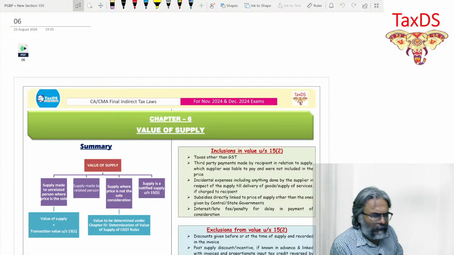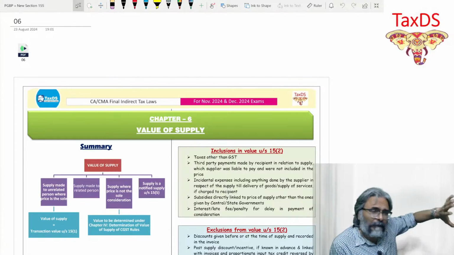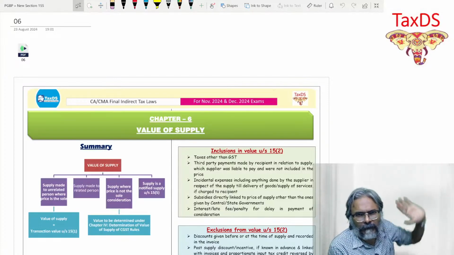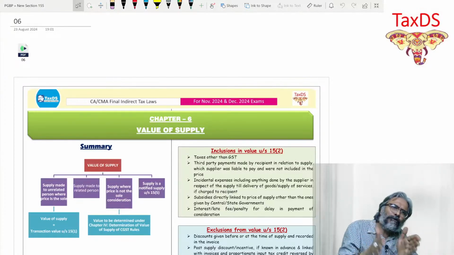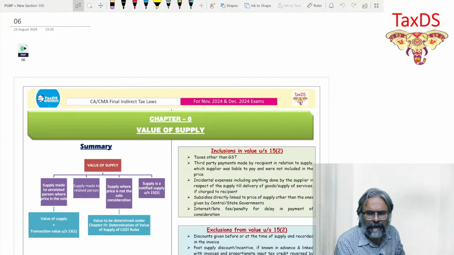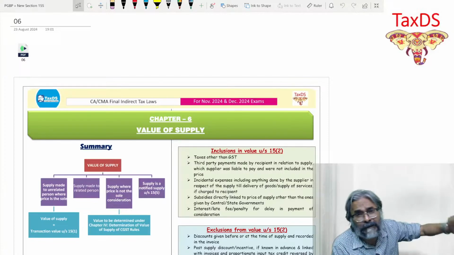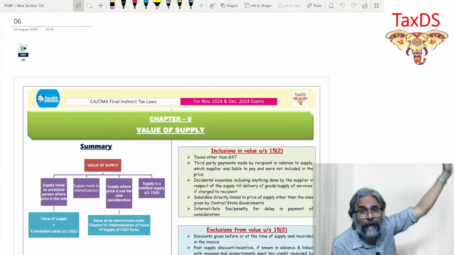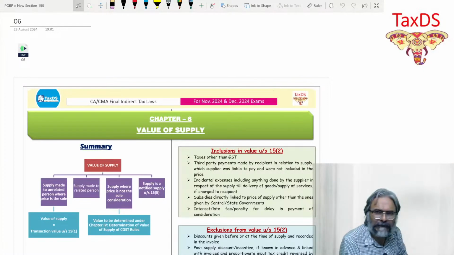Perfect. So students, what I was telling you is that 50% of the question would be of valuation and 50% of the respective topic. That is the reason why I've kept those questions for the other topics when I was doing the selections. So henceforth one thing is settled: this topic would become the base for all the practical questions we are going to do in all the remaining topics of your GST.